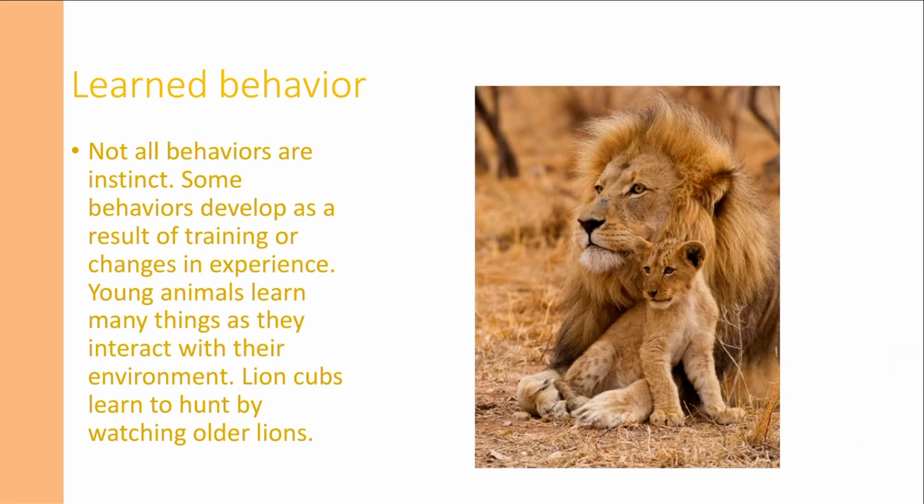Now let's see learned behavior. We already learned about instincts. Not all behaviors are instinct. Not all behaviors are things you already know, like speaking Spanish or Chinese. You don't know these things when you're small. You have to learn them. This is a learned behavior. For example, a lion cub learns how to hunt by watching older lions around it, and its parents too.